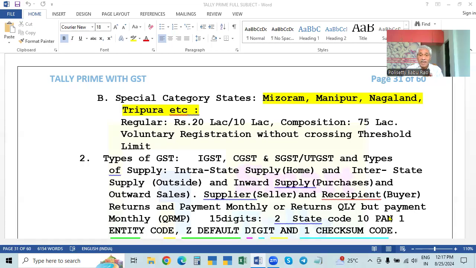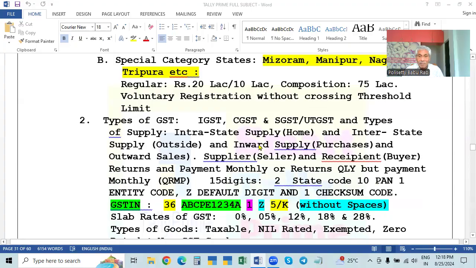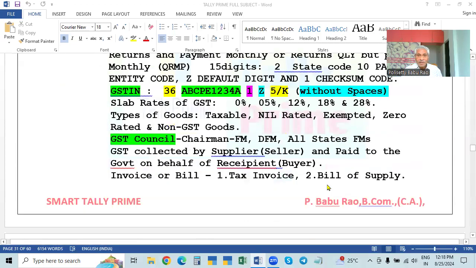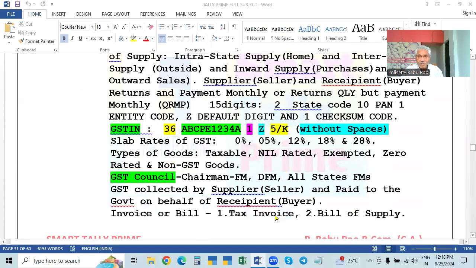If the supplier and recipient, or the seller and the buyer, or the inward supply and outward supply, both are in different states, it is called interstate supply, that is, outside state. So this is the nature of the supply. Depending on the nature of the supply, we call them interstate or intrastate. Interstate means in between two states, so two different states. Intrastate means in the same state. This is the thing. And then here, these are all the bill of supply, everything.